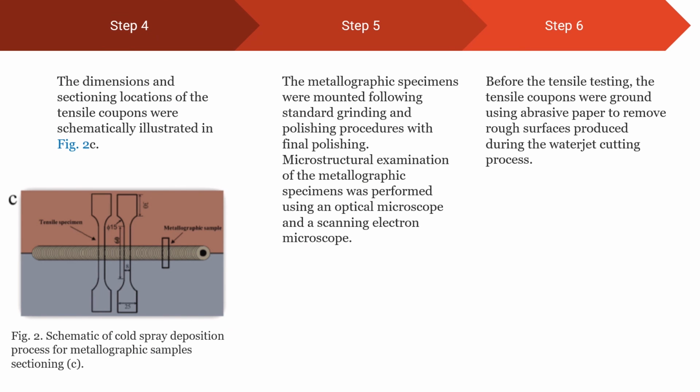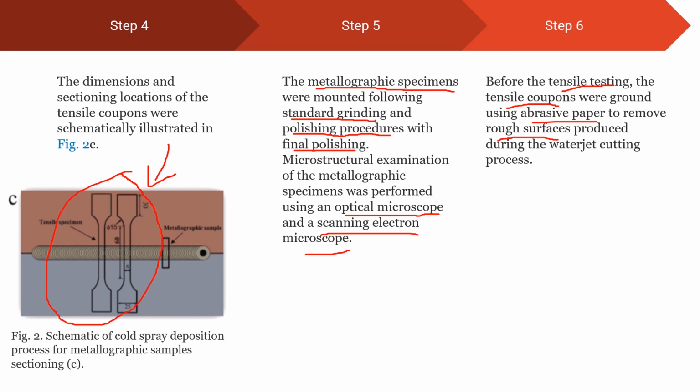Step 4. The dimensions and also the sectioning location of the tensile coupon were schematically illustrated in figure 2c. Step 5. The metallographic specimens were mounted following standard grinding and polishing procedures with final polishing. Microstructure examination of the metallographic specimens was performed using an optical microscope and also a scanning electron microscope. Last step, before the tensile testing, the tensile coupons were ground using abrasive paper to remove the rust surface that was produced during the water jet cutting process.